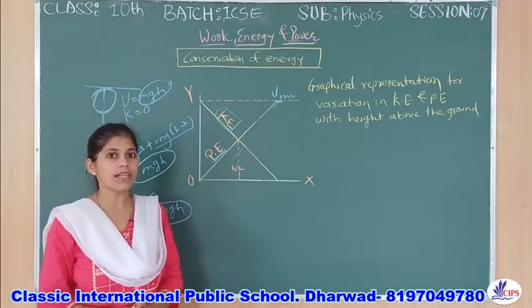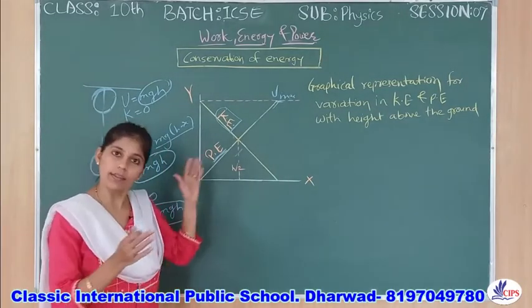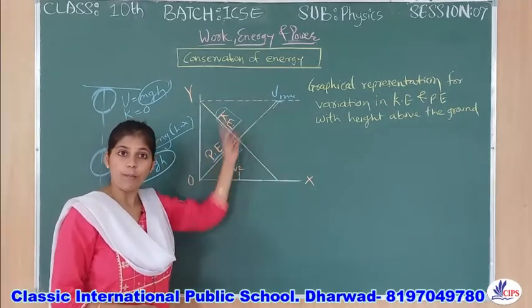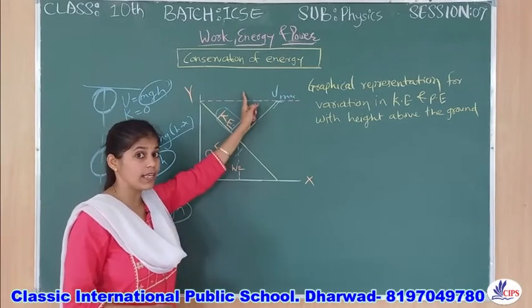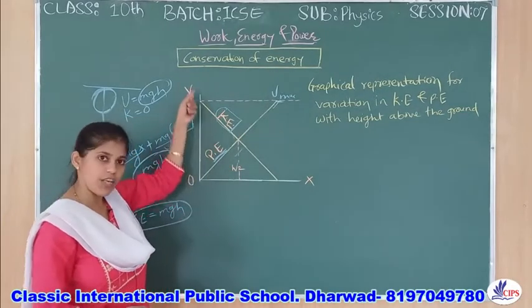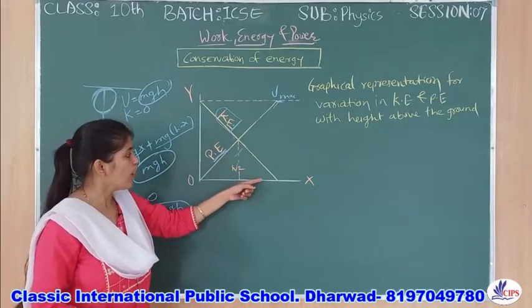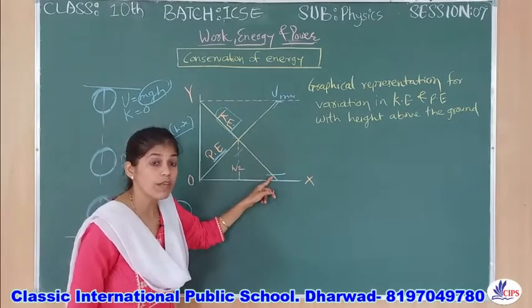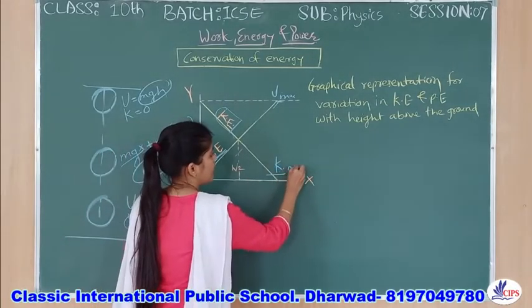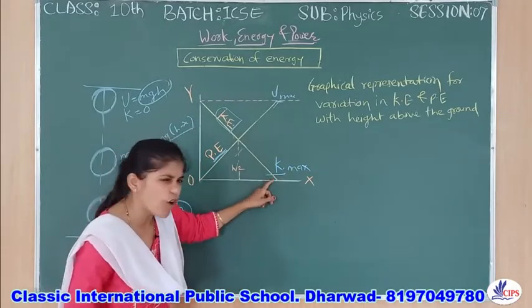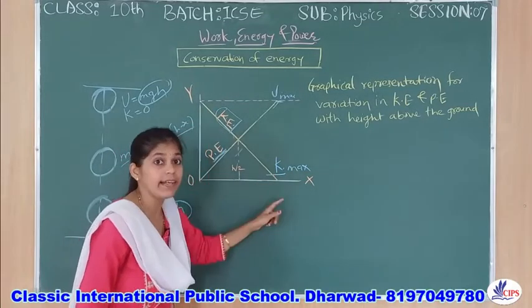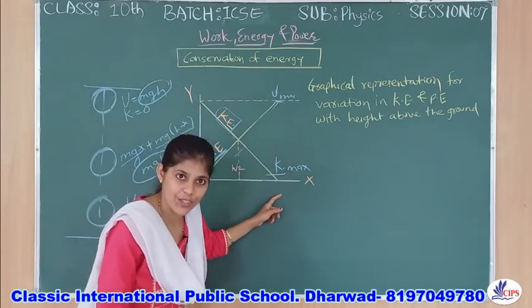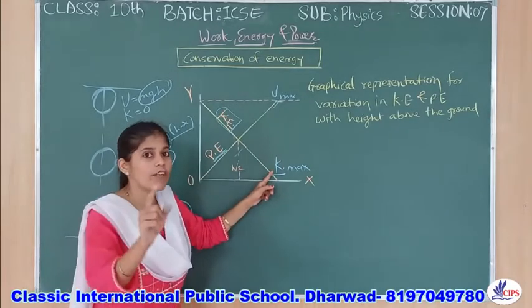Now it is time to understand one more numerical based on this. I hope you have understood this. As the height is increasing, potential energy is also increasing, and at the same time kinetic energy is decreasing. So just before hitting the ground, kinetic energy K will be maximum. I have drawn it here as before hitting, because after hitting this energy will transform into sound energy or heat energy. So always mention just before hitting.